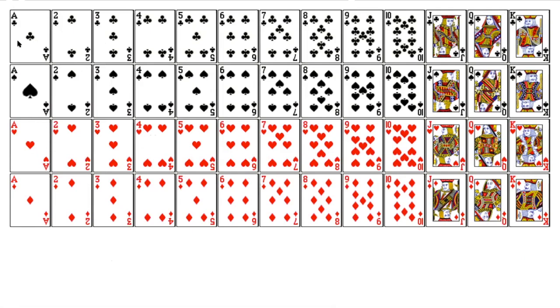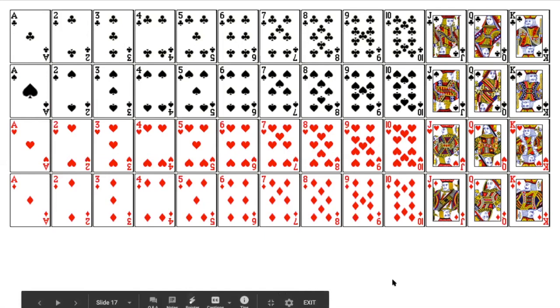So ace, 2, 3, 4, 5, 6, 7, 8, 9, 10, J, Q, K. Jack, queen, and king. So in each shape there will be all these 13 cards, and totally it will become 13 plus 13 plus 13 plus 13 is equal to 52. So this is the deck of cards.